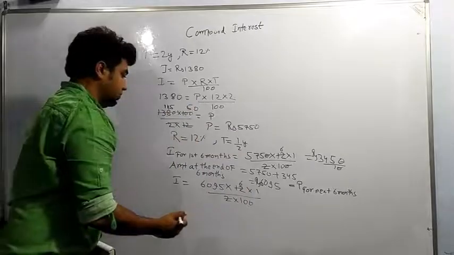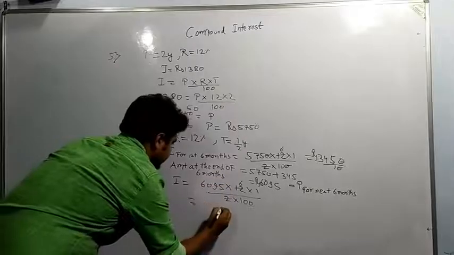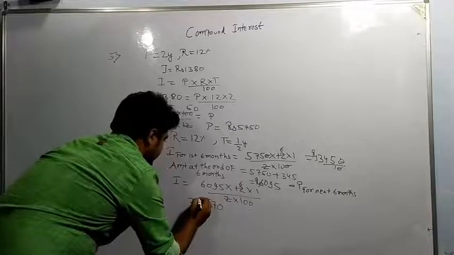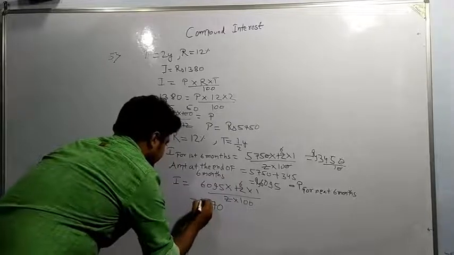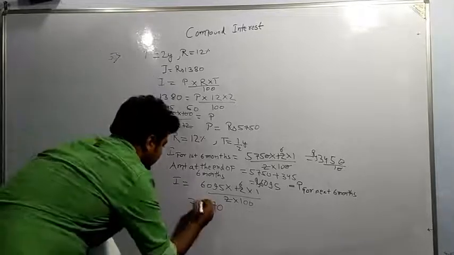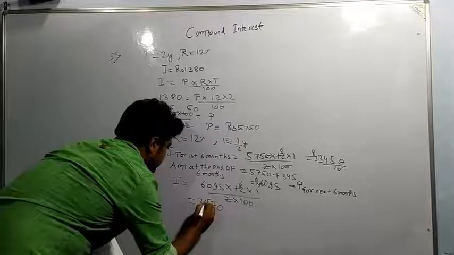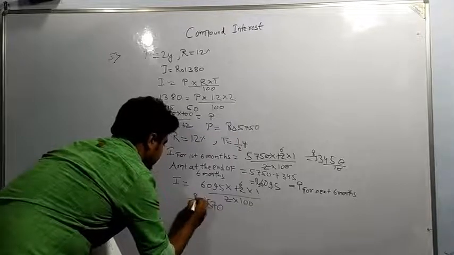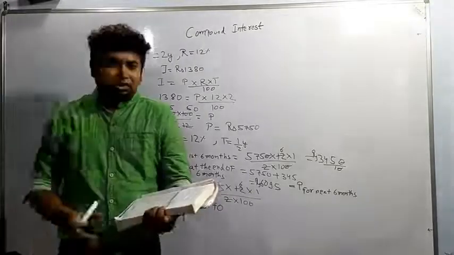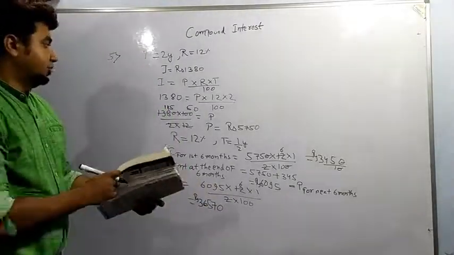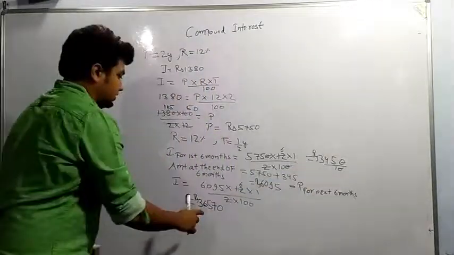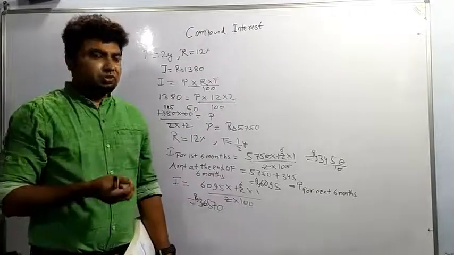So from here I am getting 65.70, so the interest I am getting is 365.70. Now the total compound interest, I told that we can add directly: 345 plus 365. So that will be also compound interest.